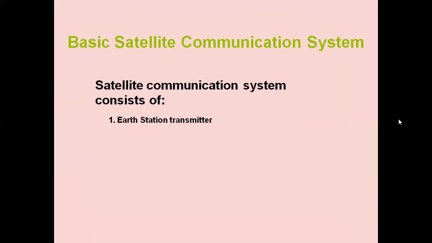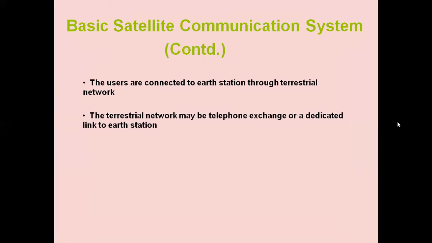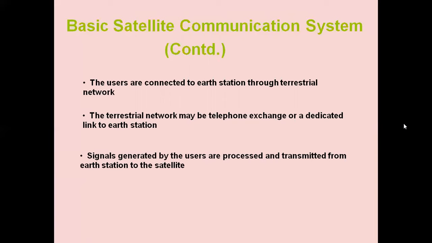So a satellite communication system consists of an Earth station transmitter, satellite, and Earth station receiver. The users are connected to the Earth station through a terrestrial network. The terrestrial network may be the telephone exchange or a dedicated link to the Earth station. So all the signals are coming towards the terrestrial network, and these signals are further directed towards the Earth station.